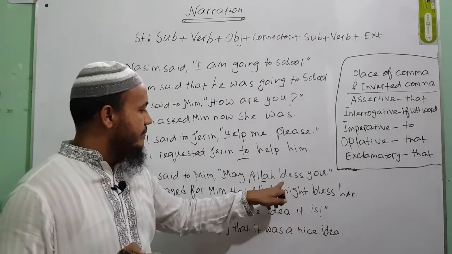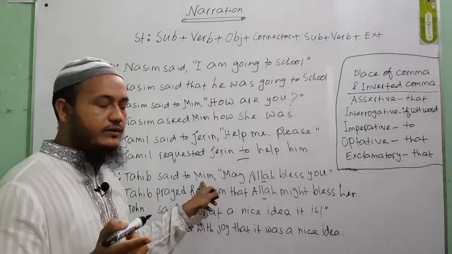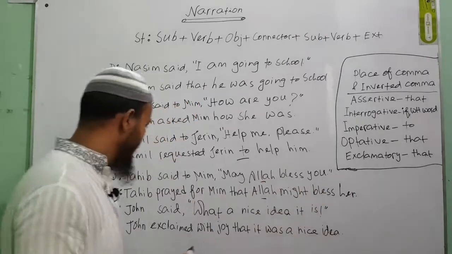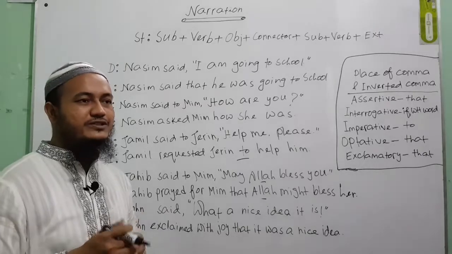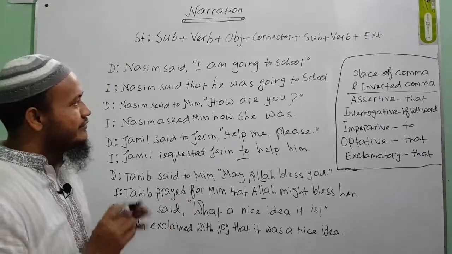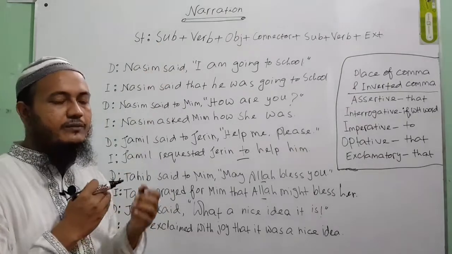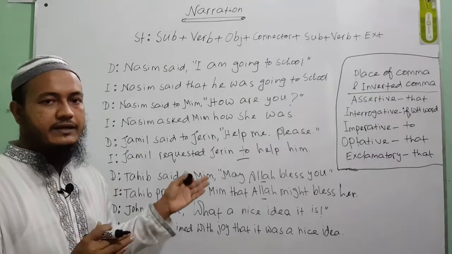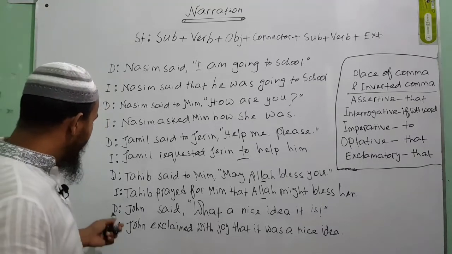Bless you means Mim. What's the object pronoun of Mim? Her. Very simple, so there is nothing to worry about, narration is very easy. If you can follow and remember this structure, you can solve any kind of sentence and passage narration easily.